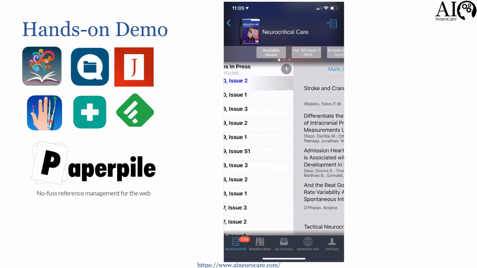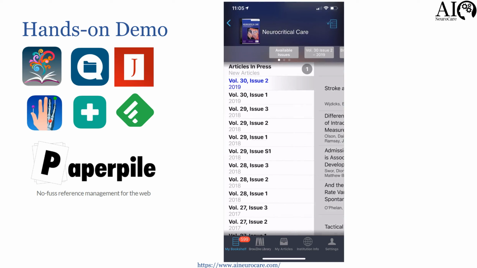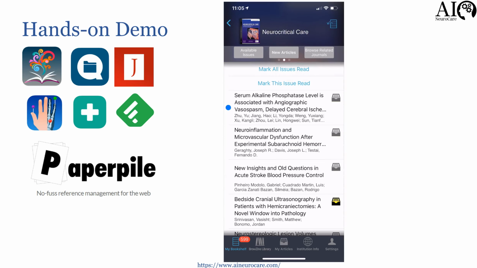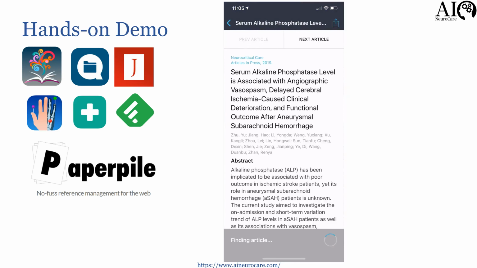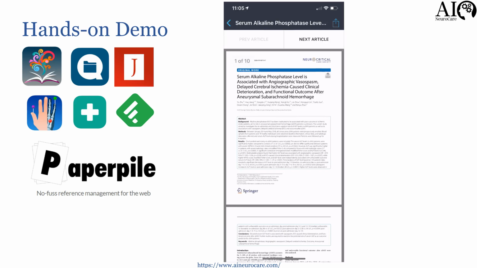If you click on available issues, this is the one that you're already on, and then it will show you articles in press. For example, if this is something that you're interested in, you can click on the main title, and you can see at the bottom it says finding article, and it's loaded the PDF, and now I can directly see the PDF.